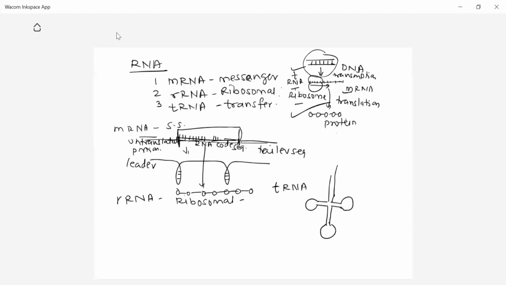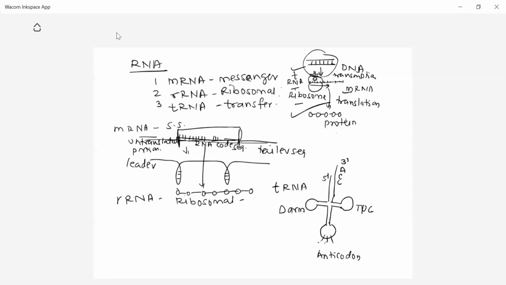It is single stranded, having a 3' end. At the 3' end there is A, C, C. Here is the 5' end. These are the different arms. This arm is called the T-pseudouridine-C arm. This is the anticodon arm, which carries the anticodons. These are the 3 anticodons which get matched here. Here is the role of tRNA: the tRNA gets attached at this site. This arm is called the D arm. These are all required for the attachment of the tRNA on the mRNA during protein synthesis.